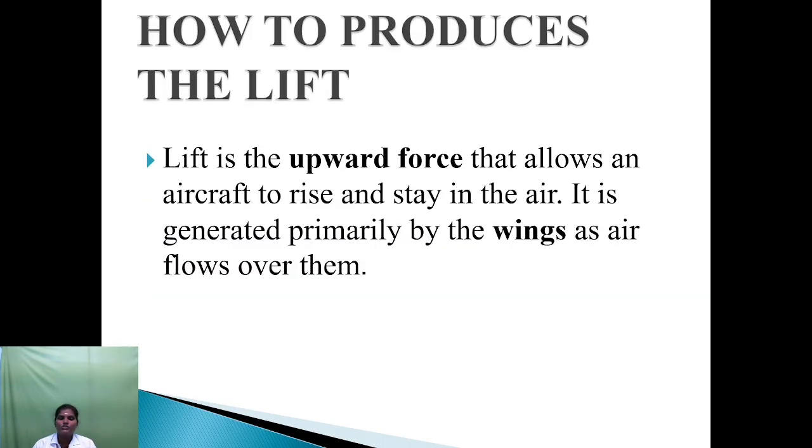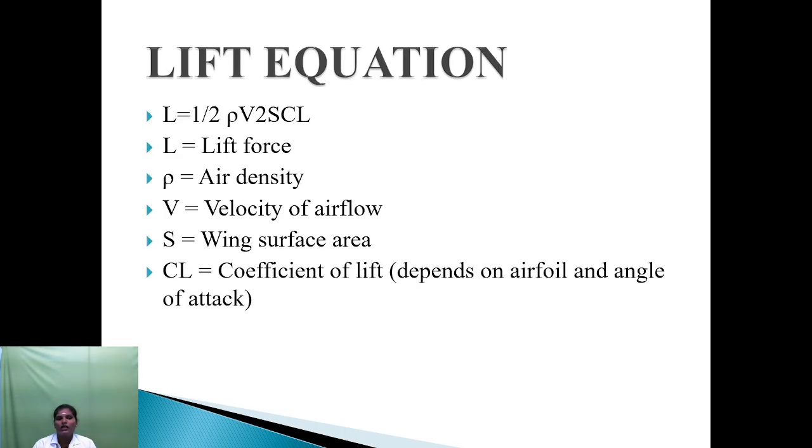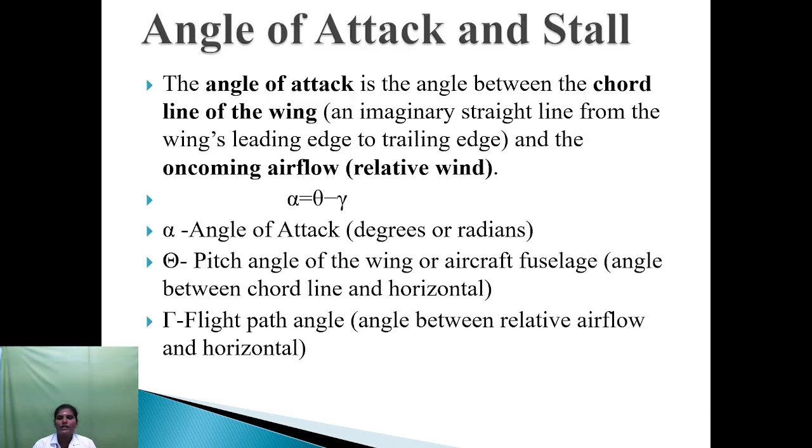How to produce the lift? Lift is the upward force that allows an aircraft to rise and stay in the air. It is generated primarily by the wings as airflow passes over them. Lift equation: L is equal to 1/2 rho v squared S CL. L means lift force, rho means air density, v means velocity of airflow, S means wing surface area, CL means coefficient of lift, which depends on the airfoil and angle of attack.